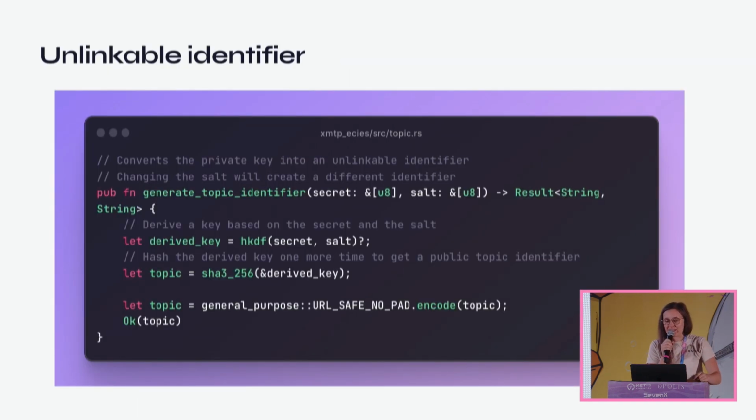So let's get into the details of allow and block preference-based messaging. The idea behind this is if you block someone in one place, they are blocked everywhere on the network. So that means if you don't want them messaging you in one app, they can't reach you on a different app. We've done this with 2 levels of security and privacy. We use HKDF to derive a deterministic topic secret from a user's existing identity key. The public topic includes the SHA-256 of the derived key, so users are only able to identify their own topics.